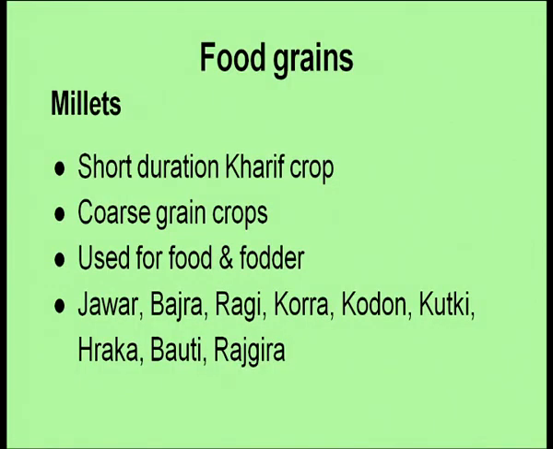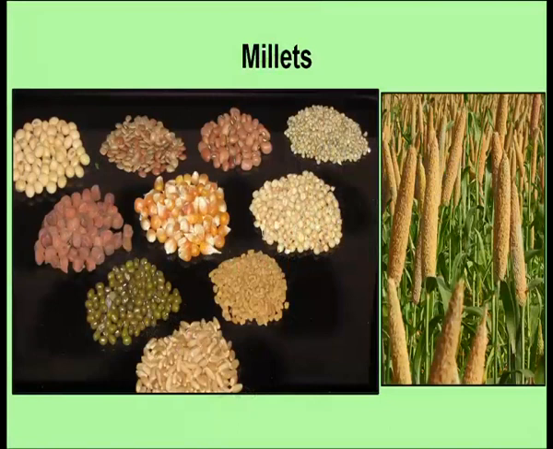Now, another type of food grain is millets. What are millets? These are short duration kharif crops, and they are coarse grain crops used for food and fodder. Some examples are jowar, bajra, ragi, kora, kodon, kutki, haraka, etc. These are some of the millets grown in India. You can see in these pictures some of the millets: corn is there, ragi is there, bajra is there.